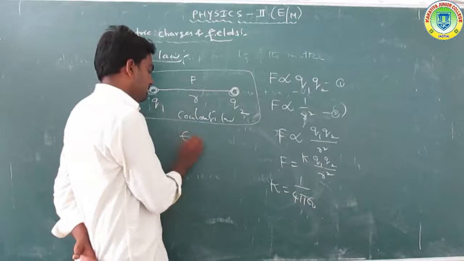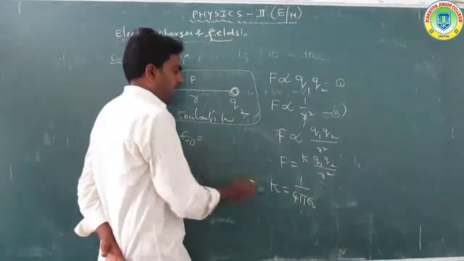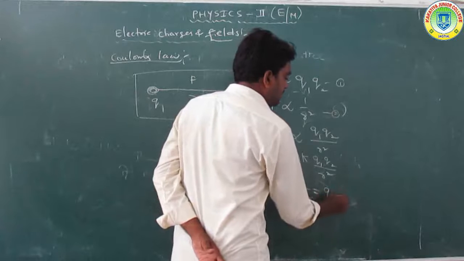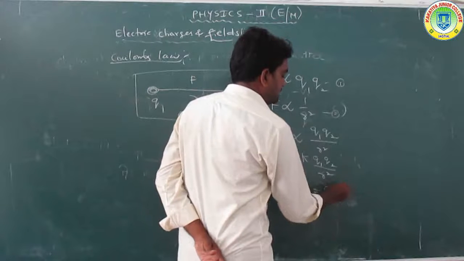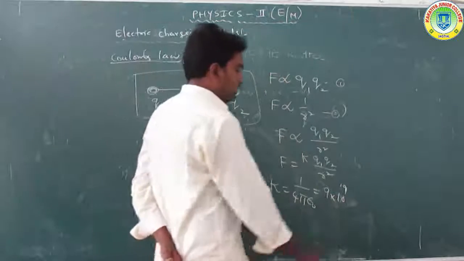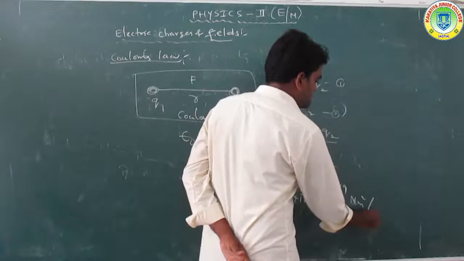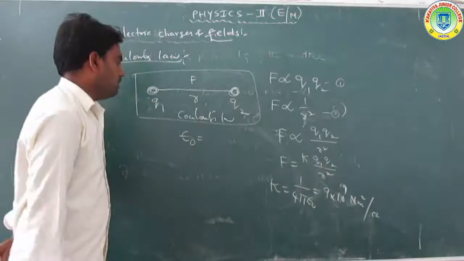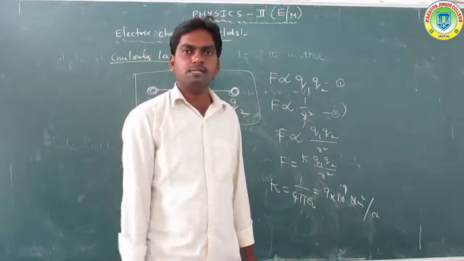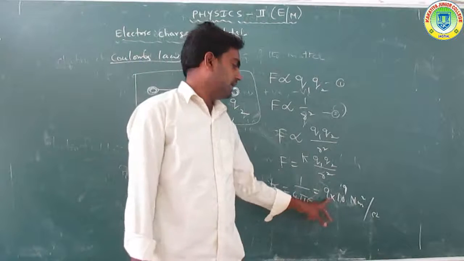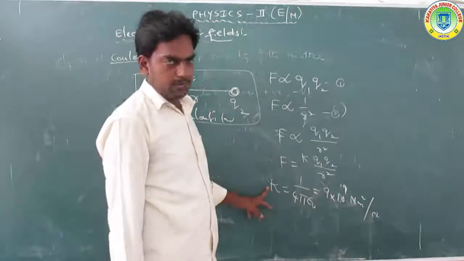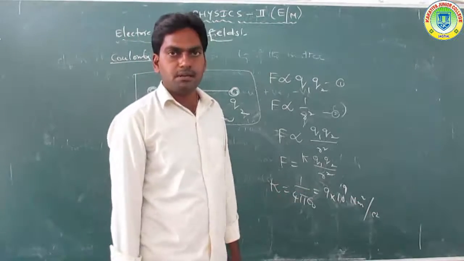So the total value of 1 by 4 pi epsilon is calculated, about 9 into 10 to the power of 9 Newton meter square per Coulomb square. The epsilon value taken is 8.85 into 10 to the power of minus 12. Substituting in this equation, we get 9 into 10 to the power of 9 Newton meter square per Coulomb square. That is the K value, the proportionality constant.